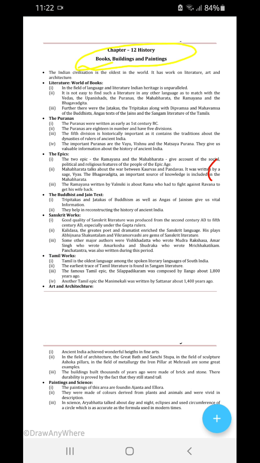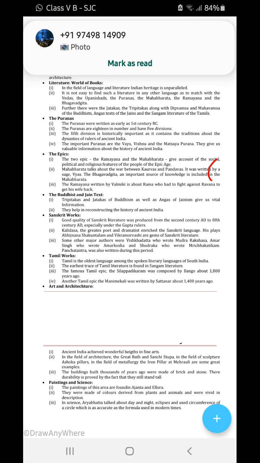It is not easy to find such literature in any other language to match the Vedas and Upanishads, which were written in the Vedic period. These are unparalleled literatures, like the Vedas, the Upanishads, the Puranas, the Mahabharata, the Ramayana, and the Bhagavad Gita.